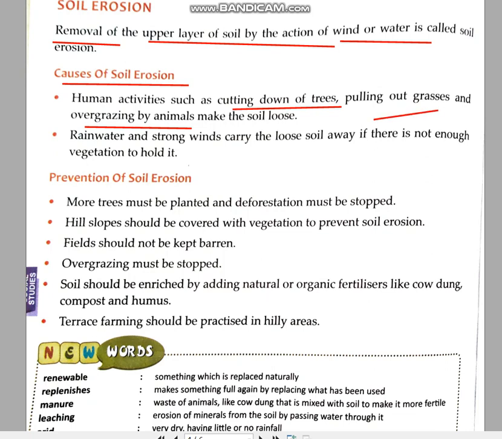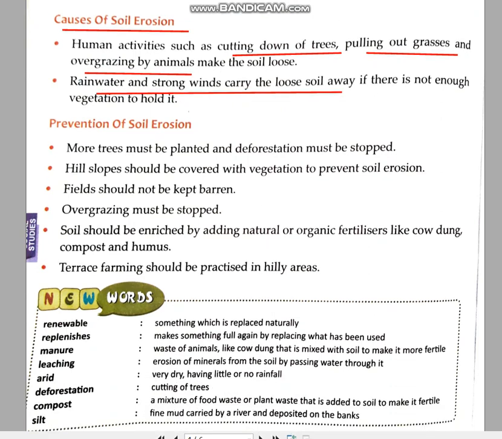Or when we pull out the grasses, like animals are doing when they graze, or when we humans also pull out the grasses to clean out the area. Next is the rainwater and the strong winds that I have already explained to you. They also take away the loose soil. So these are the reasons for soil erosion.